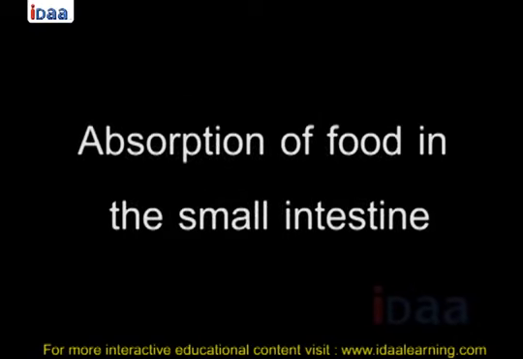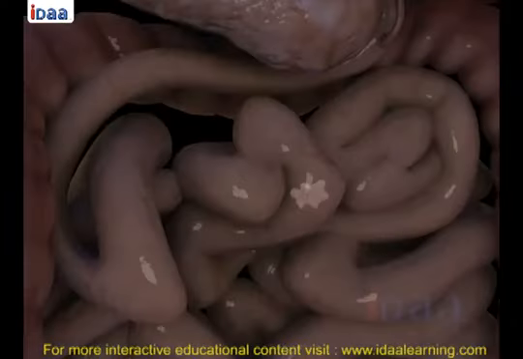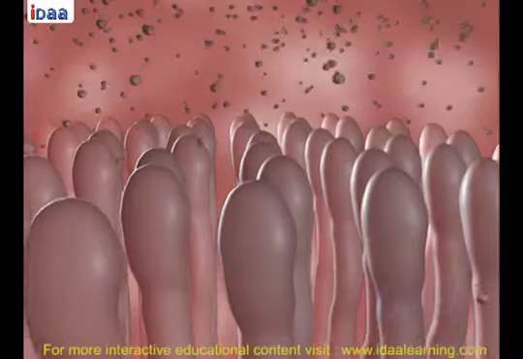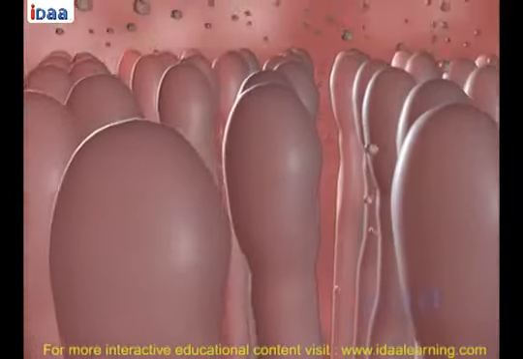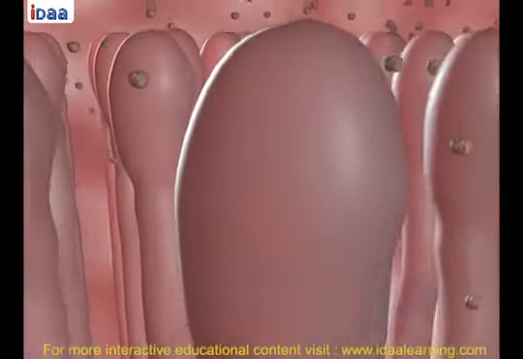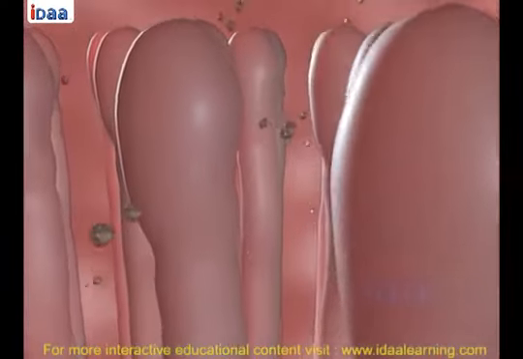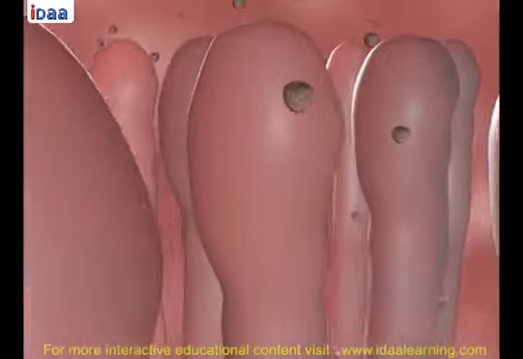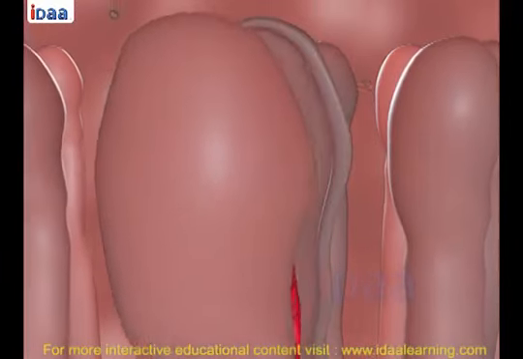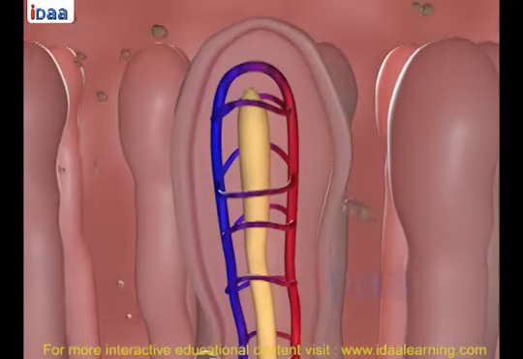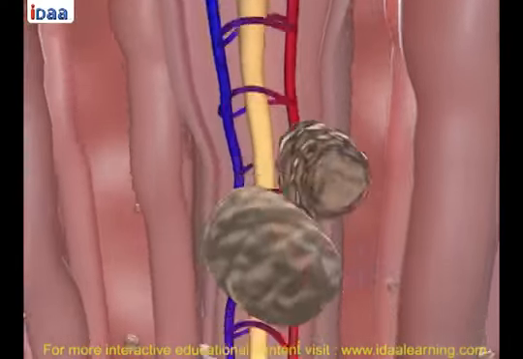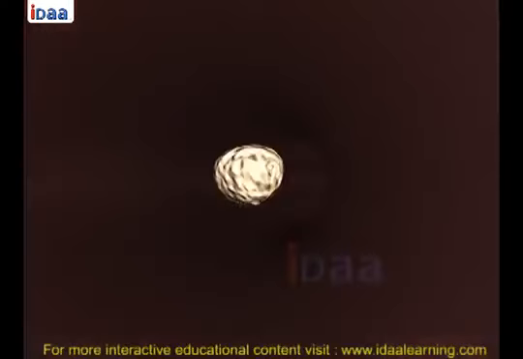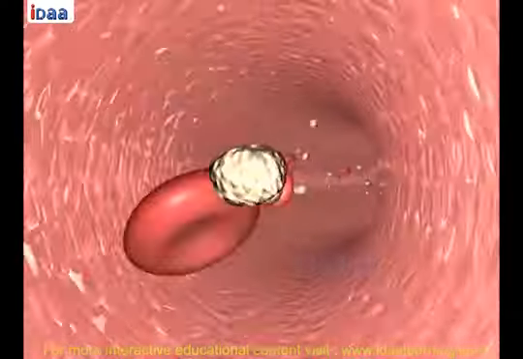Absorption of food in the small intestine. The inner wall of the small intestine has finger-like projections called villi, which have a network of thin blood vessels close to the surface. The villi increase the surface area of absorption and absorb the digested food materials. The substances thus absorbed are transported through the bloodstream to different organs in the body and are used to